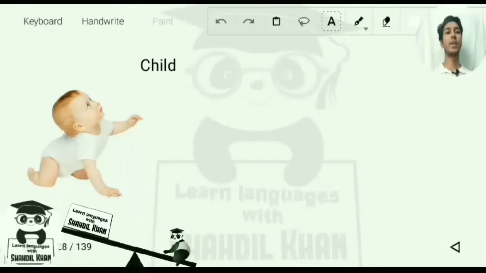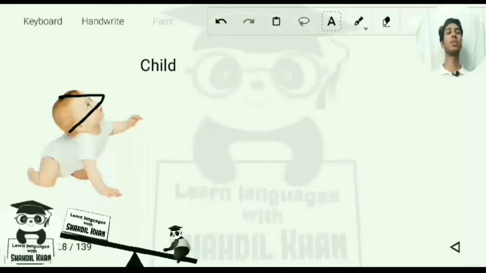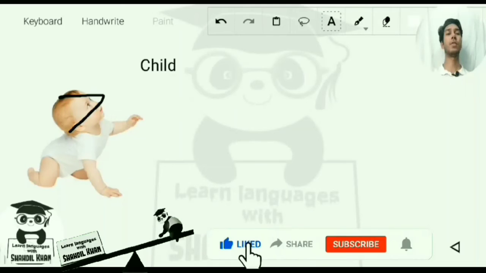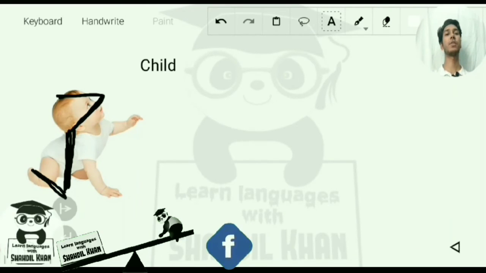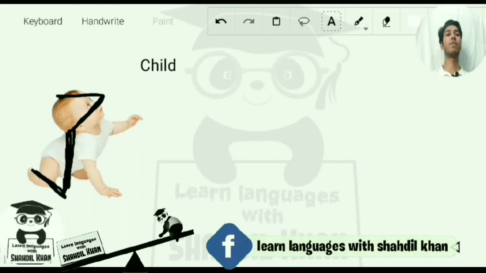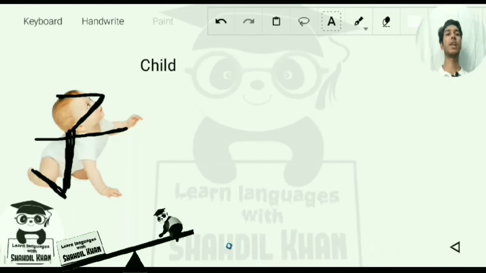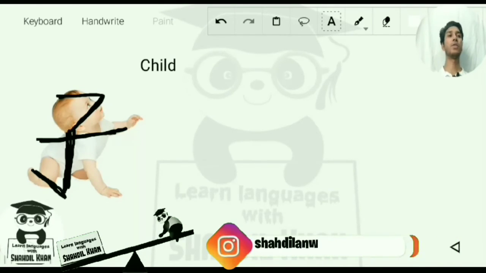So for his head we are going to draw a structure like this. Like head, we can't draw a full circle, because we know that Chinese written is in conical form. So this is the structure like this. For his body, we will draw this is body, and for his leg that is bent over there, we will draw this, his leg, and for his hand we will draw a structure like this. So from this you can remember that this is the structure for child.